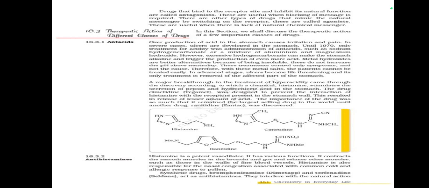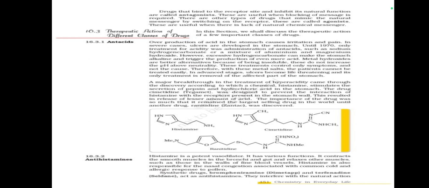These treatments control only the symptoms and not the cause. Therefore, with these metal salts, patients cannot be treated easily. In advanced stages, ulcers become life threatening, and the only treatment is the removal of the affected part of the stomach. A breakthrough in the treatment of hyperacidity came through the discovery that the chemical histamine stimulates the secretion of pepsin and hydrochloric acid in the stomach.